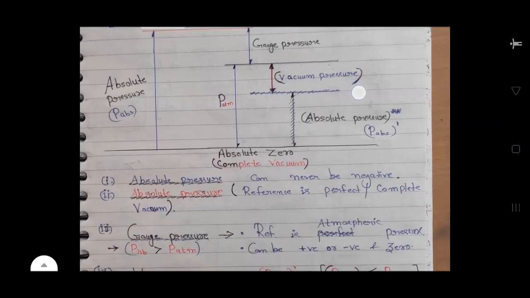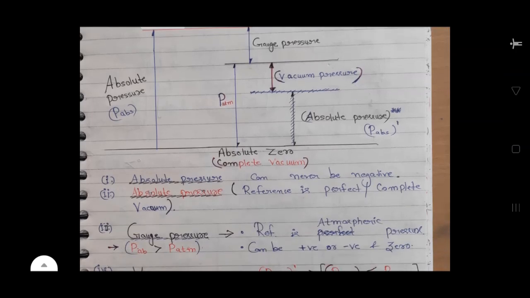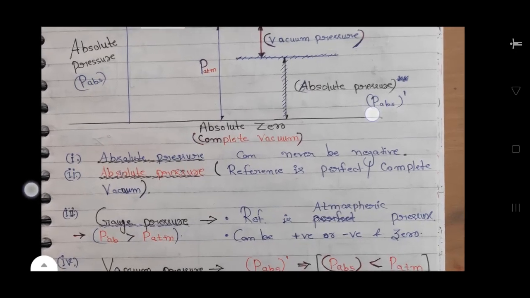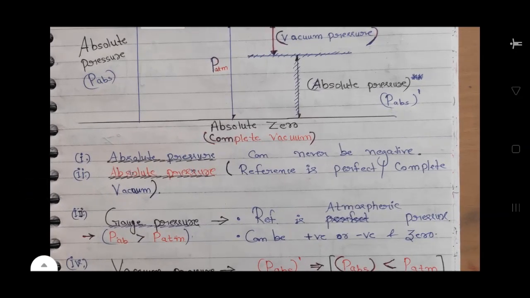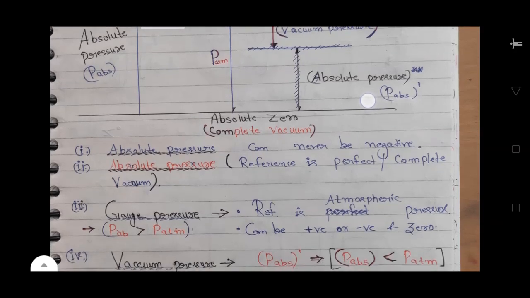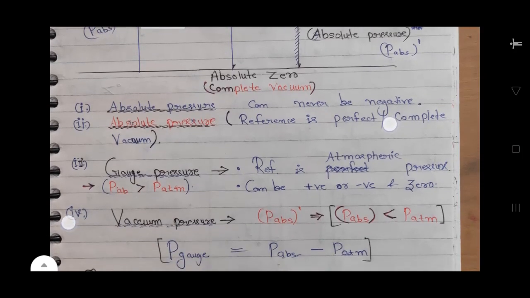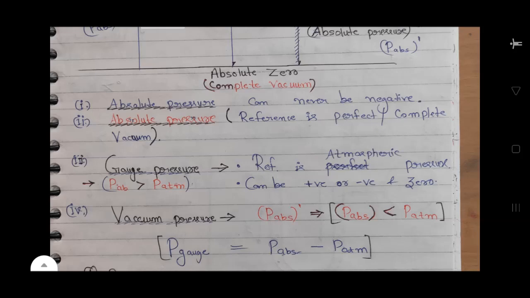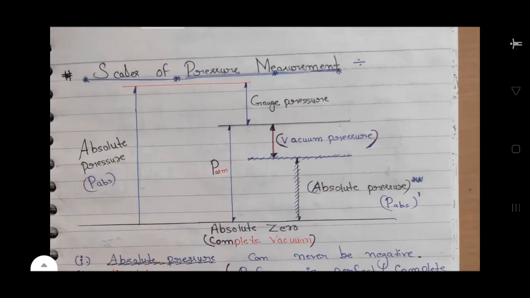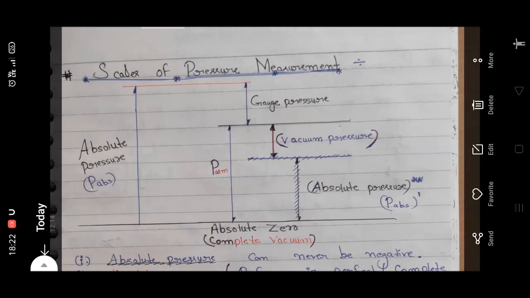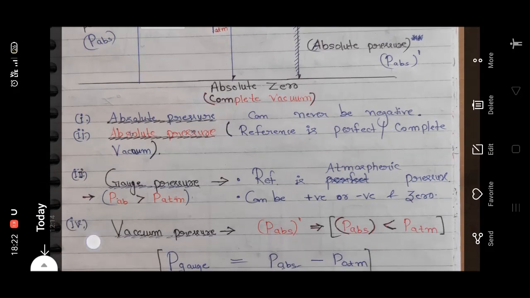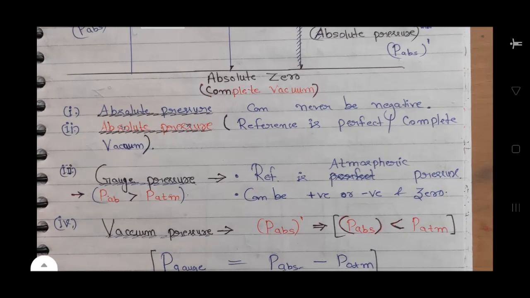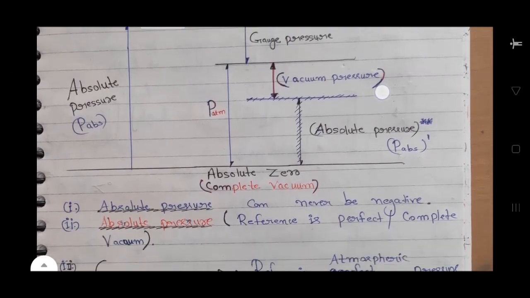First point, absolute pressure can never be negative. Second point, for absolute pressure, the reference is perfect or complete vacuum, or the absolute zero line. And for gauge pressure, the reference line is atmospheric pressure line, and gauge pressure can be positive, negative or zero value.